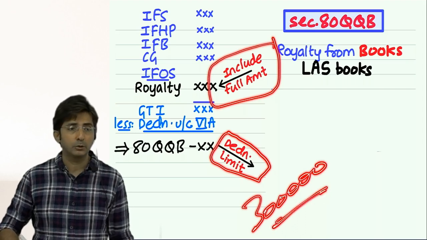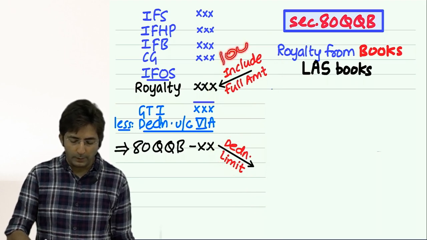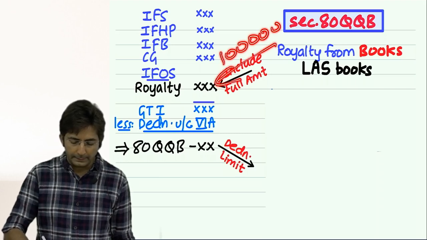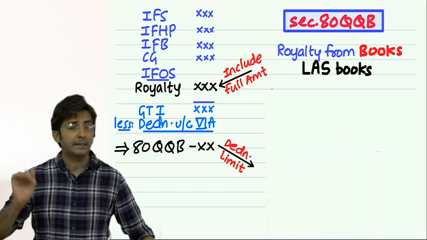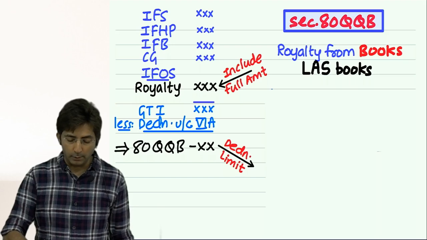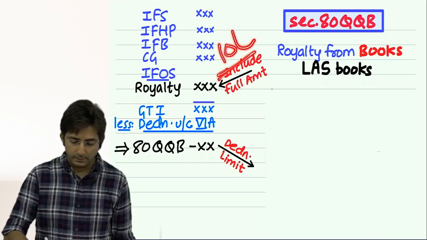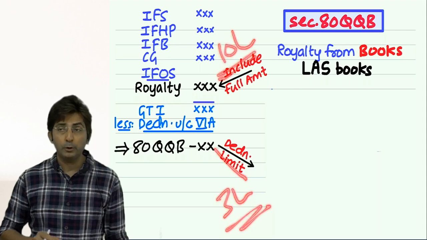Maximum 3 lakhs deduction you will get. Maximum 3. So that means if I earn royalty of only 1 lakh, then if you include only 1 lakh, then minus only 1 lakh. Maximum you can get 3 lakhs. So tell me, if someone has earned royalty of 10 lakhs, then deduction will be limited to 3 lakhs only. So here you have to remember 3 lakhs.